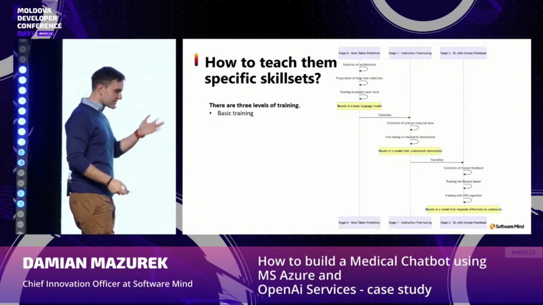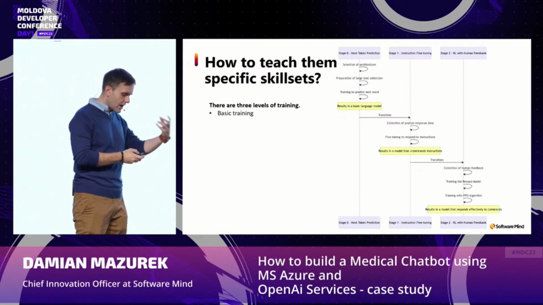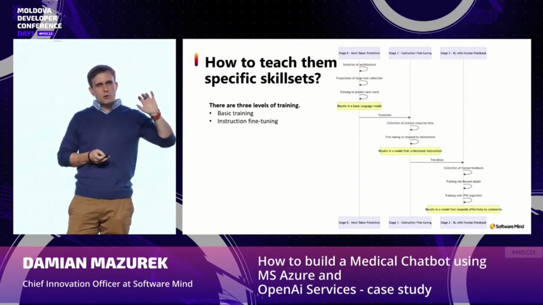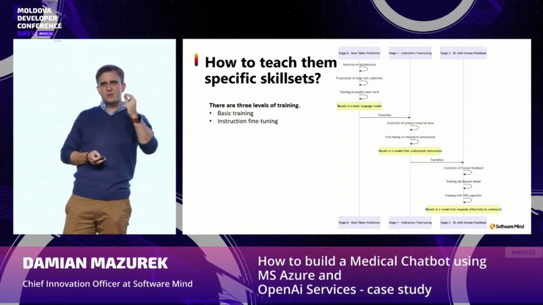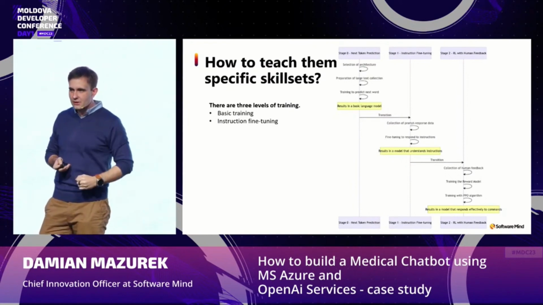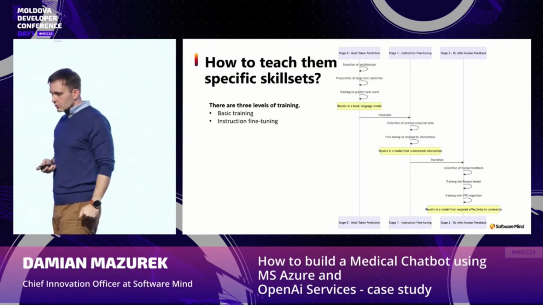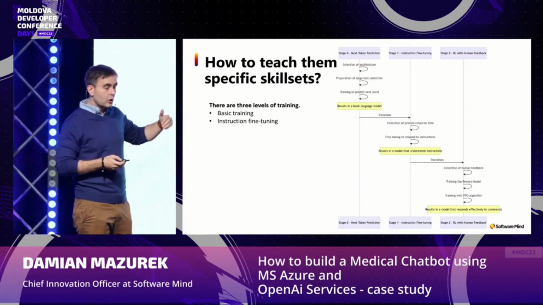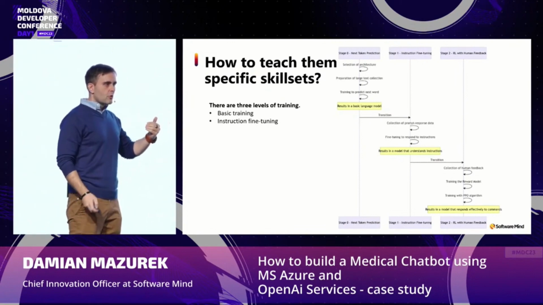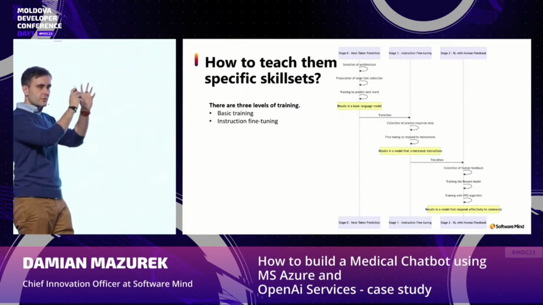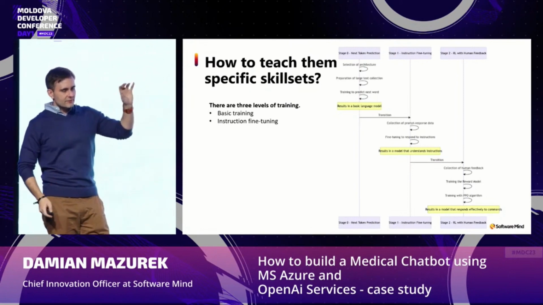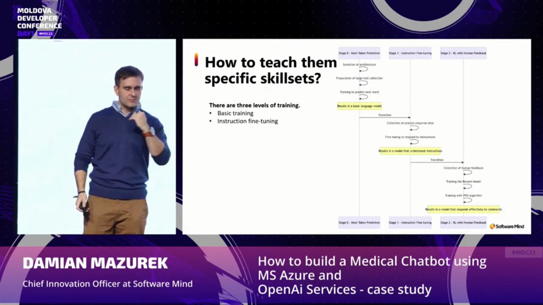And then when we have this model, which already knows how to speak, we can go to instruction fine-tuning. So based on the words and the prediction of the next words, we can train it to do some specific things, like, for example, answer a medical question, or create code architecture, or anything else. So this is instruction fine-tuning. We have some questions, some instructions, and we have the result, and we fine-tune it to answer the specific question and specific instruction in the specific way.